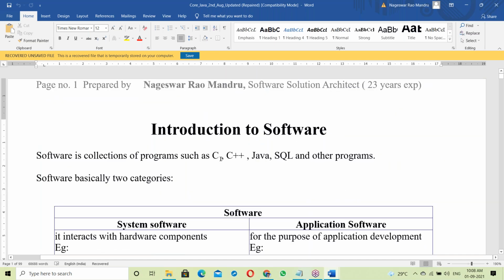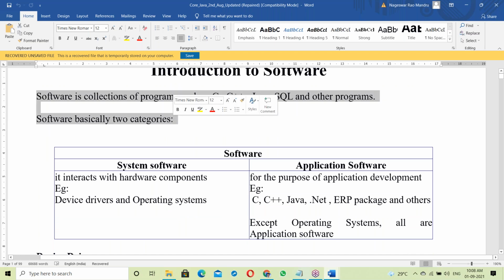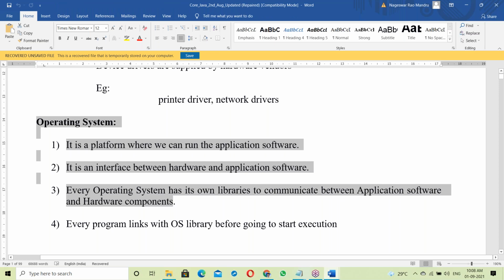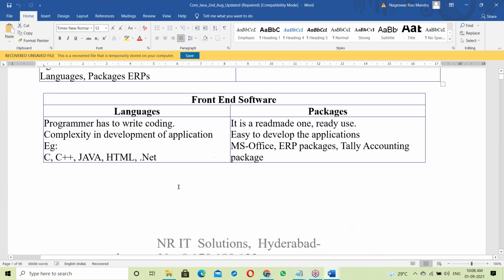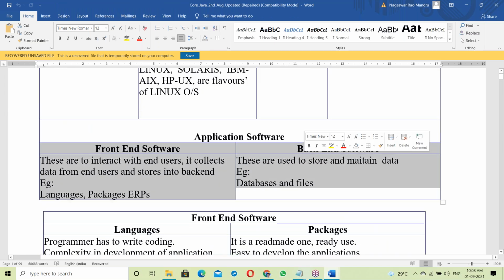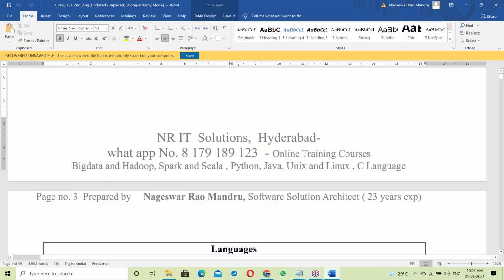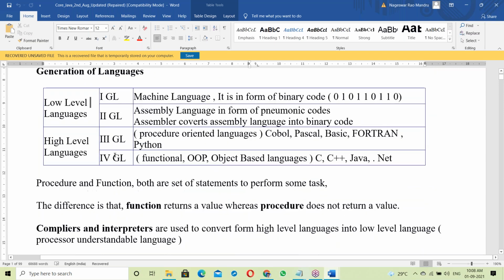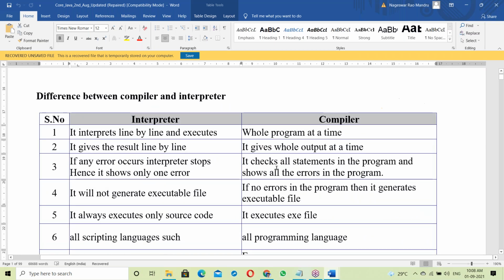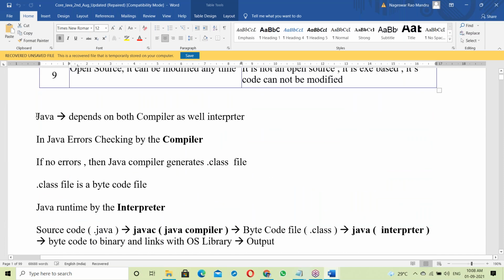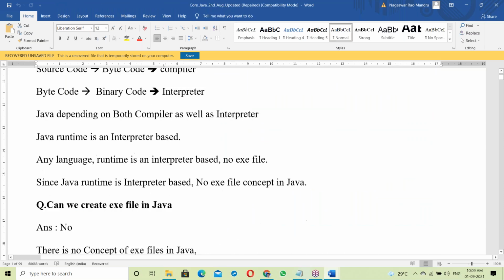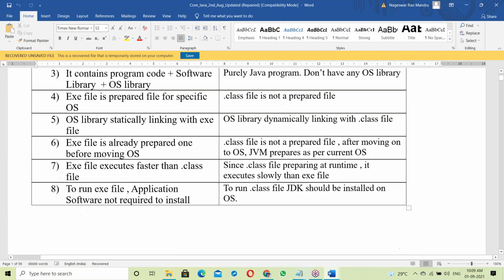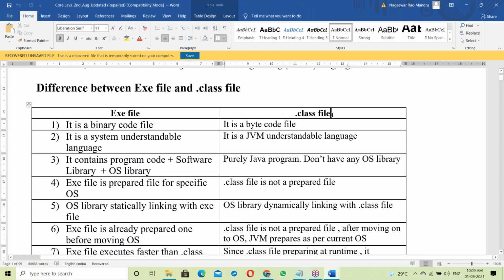So let us start with the basics here. What is software, what is system software, application software, what is OS, front end, back end, language and packages. Next, low level languages, high level languages, generation of languages, interpreter and compiler. After that, about Java, how Java works, its features, and the differences between the exe file and the class file.